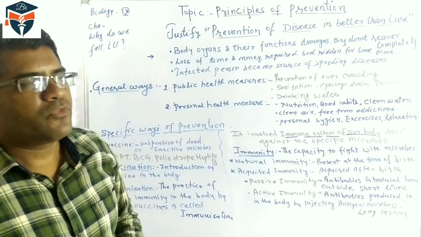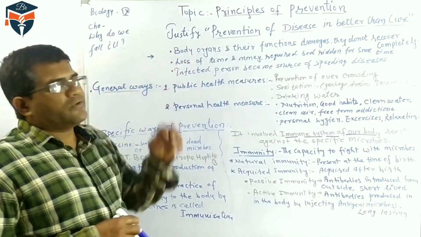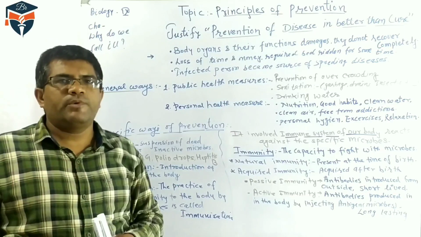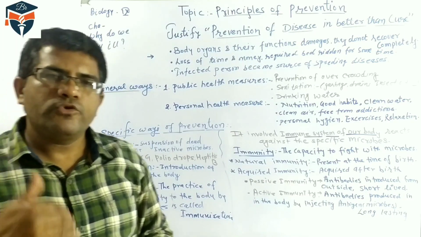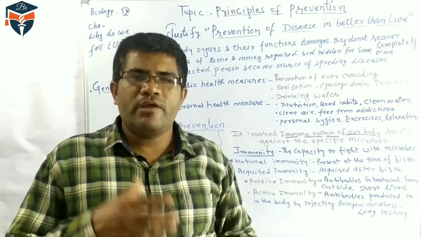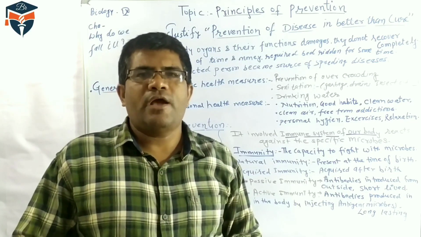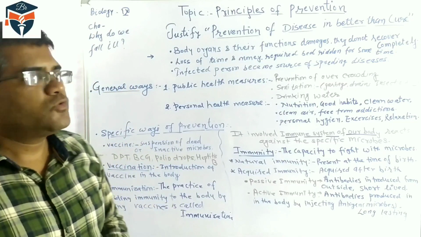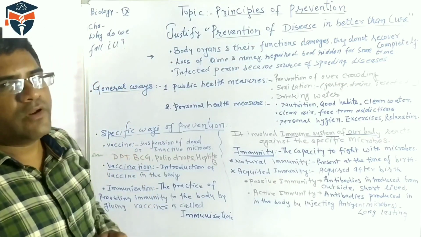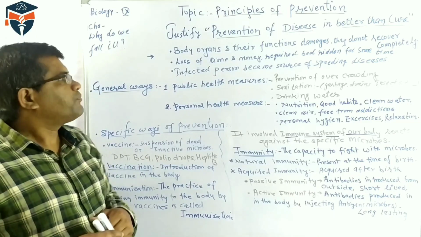Students, when we suffer from any kind of illness, we have to spend a lot of time and a lot of money. Our work is affected. Our working place is also affected. So, prevention of disease is better than cure. Why do we say so?